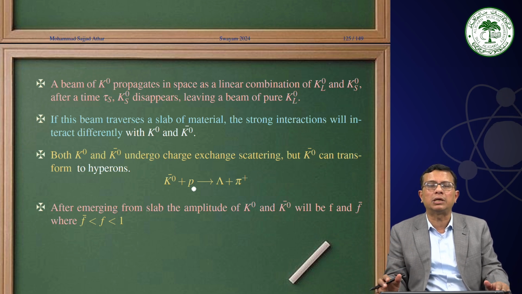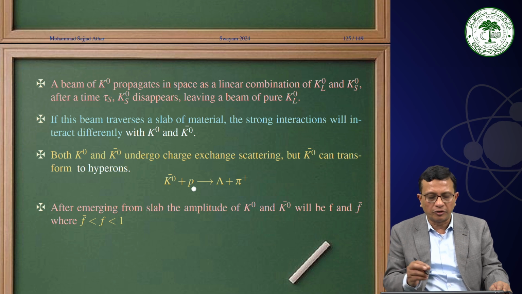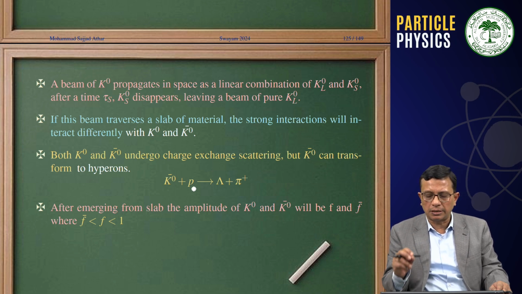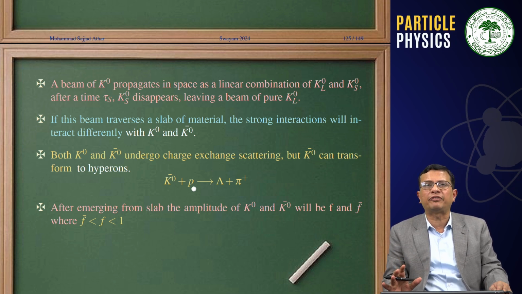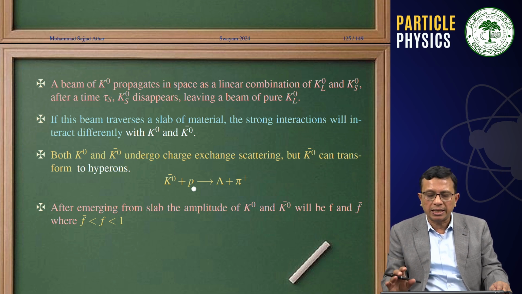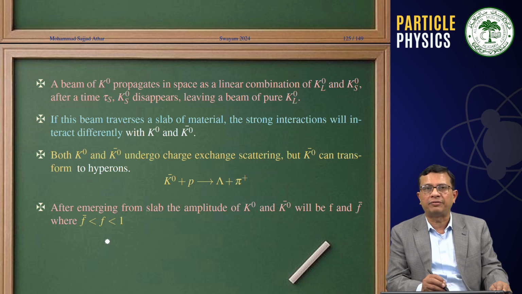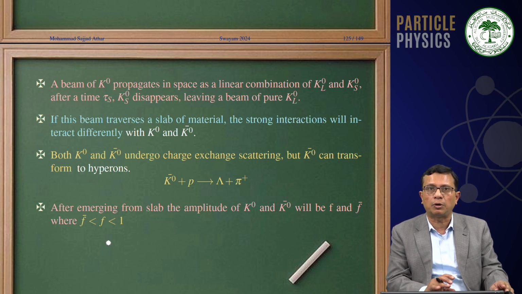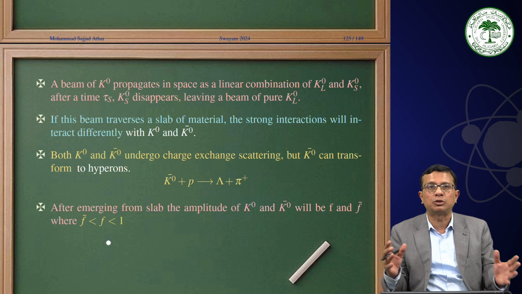Therefore, whatever we say about K0 as the initial particle, the same is true for K0 bar if that is the initial particle. So there is some fraction of K0 bar in the beam of K0 because of Kaon regeneration. And if we associate amplitudes F with K0 and F bar with K0 bar, where F bar is much smaller than F, and that is smaller than 1, because the net sum should be equal to 1.